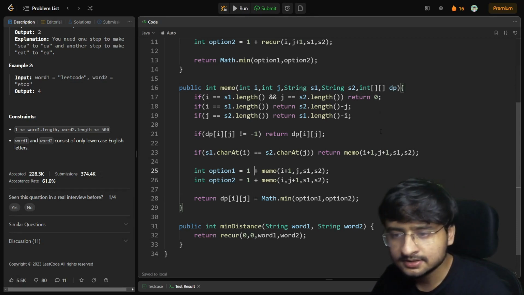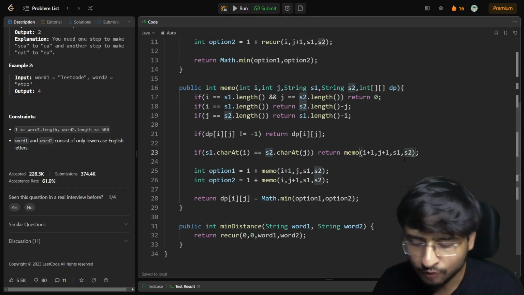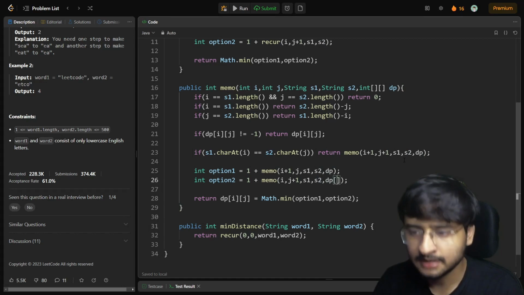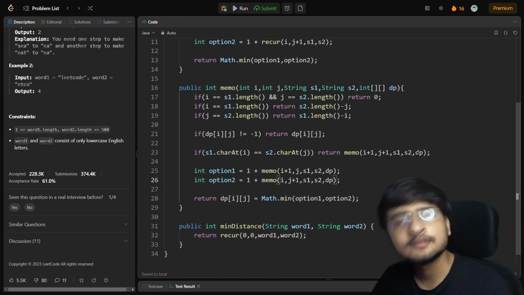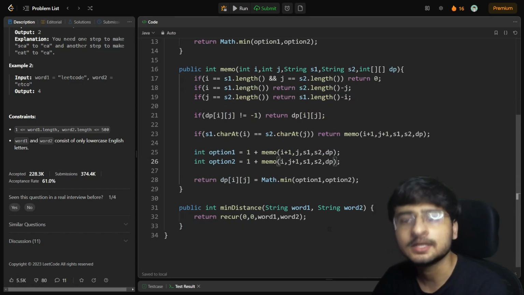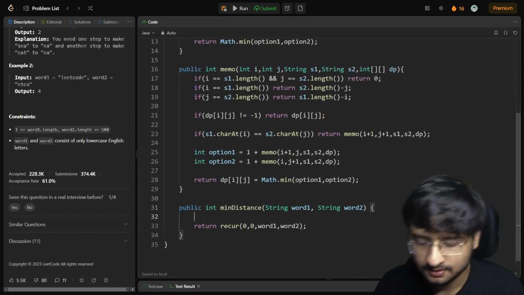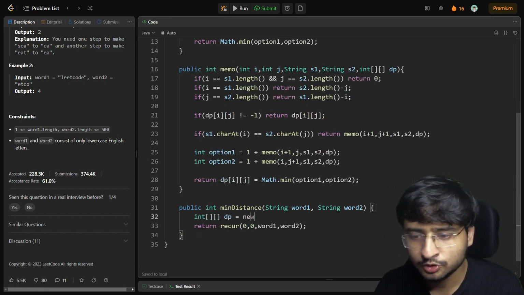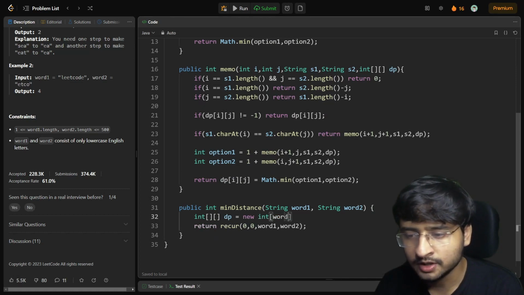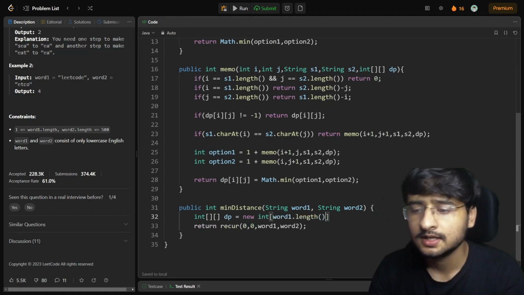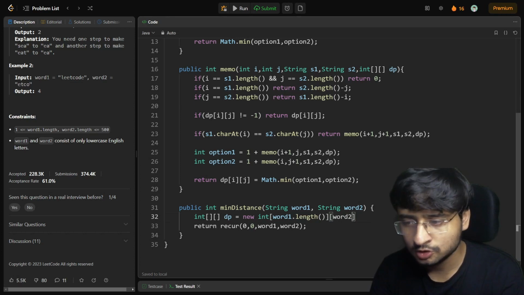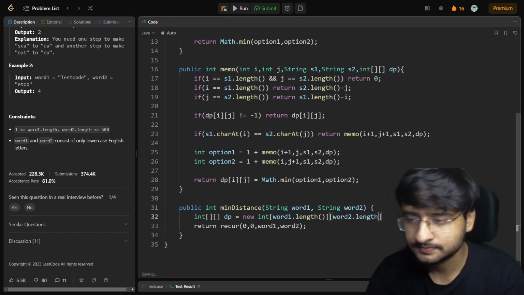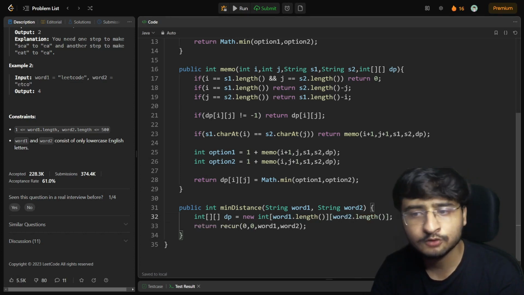So the remaining thing is just in the memo function. Wherever I've called this memo function, I'll add this array DP, which is another parameter I'm passing here, correct? And this is how we have converted a recursion code to memoization code. It is as simple as this, correct? So int[][] dp = new int[word1.length][word2.length]. I hope you are able to understand what I'm going to do here.